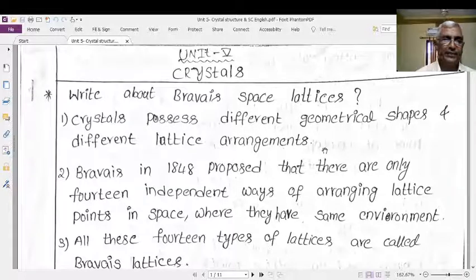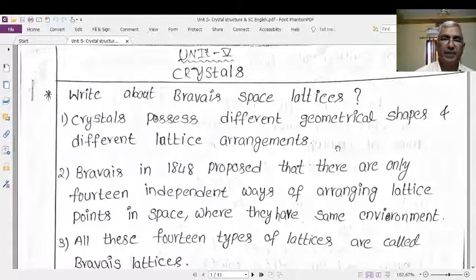Bravais lattice. What is the Bravais lattice? What is a lattice point? It is an array of points in three dimensions. Where to put the basis? These are imaginary points, lattice points.